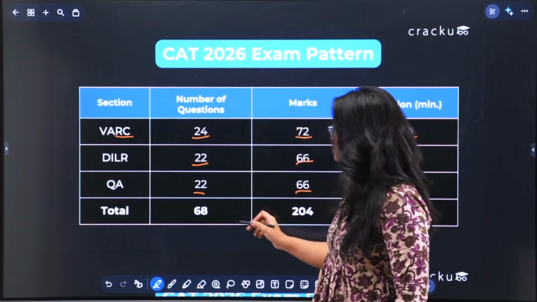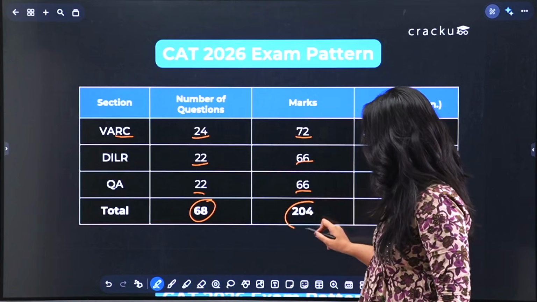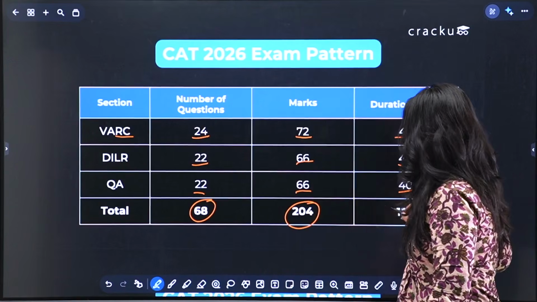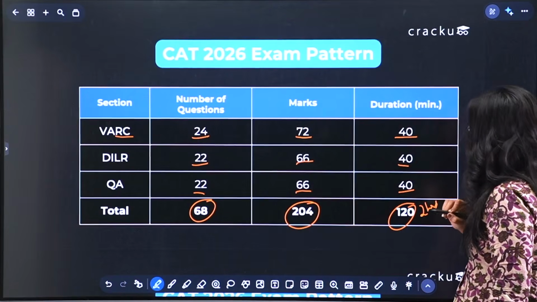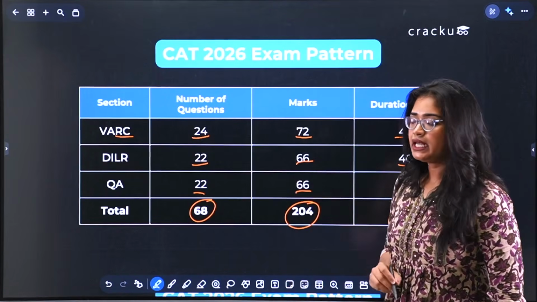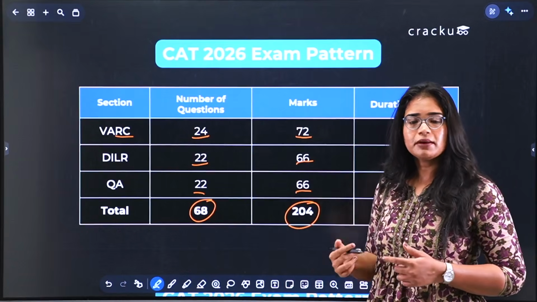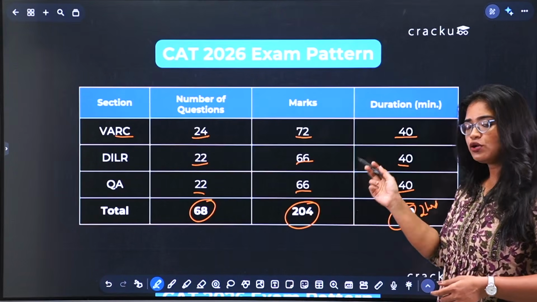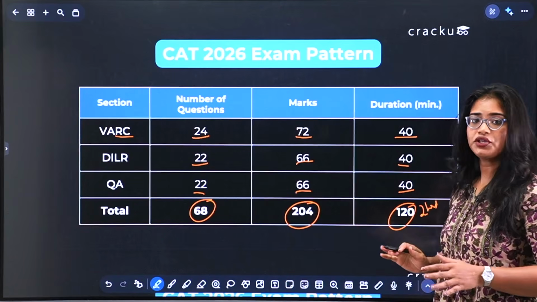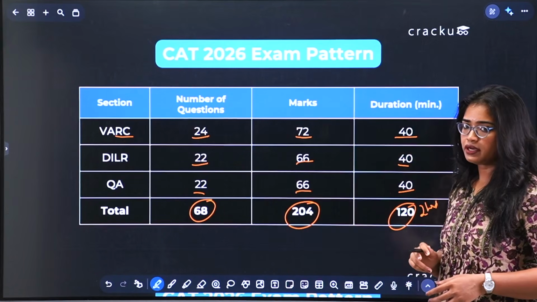Now the total comes out to be 68 questions with a total of 204 marks, with a time duration for the entire exam of 120 minutes, that is 2 hours. The important thing to note is that each of these sections is timed, which means you cannot jump between sections. Once your 40 minutes for VRC is over, only then can you move to DILR, whether you like it or not. So time management becomes really very important for CAT.